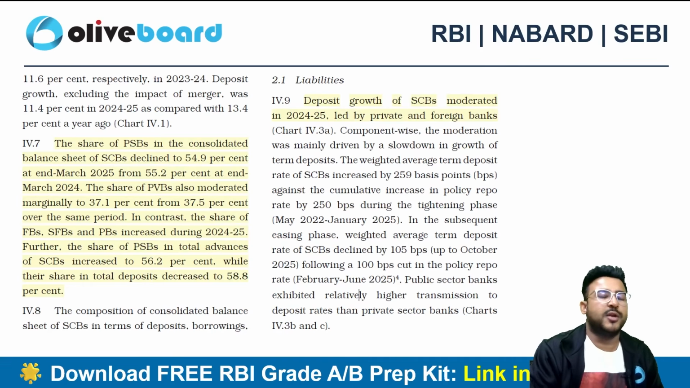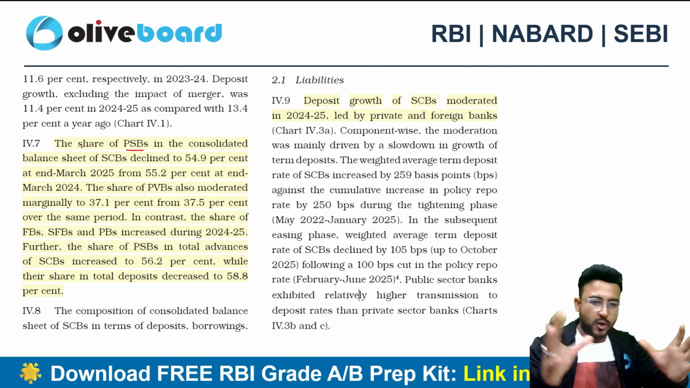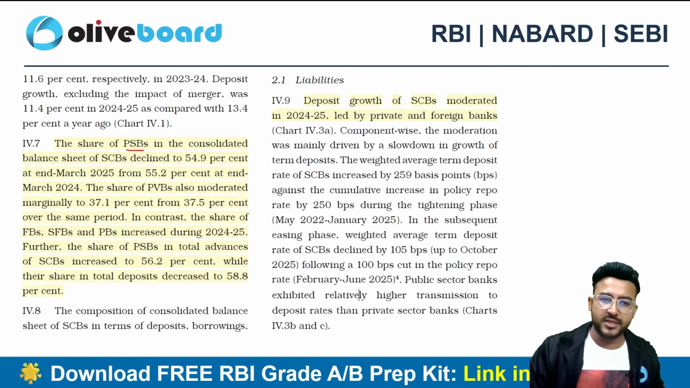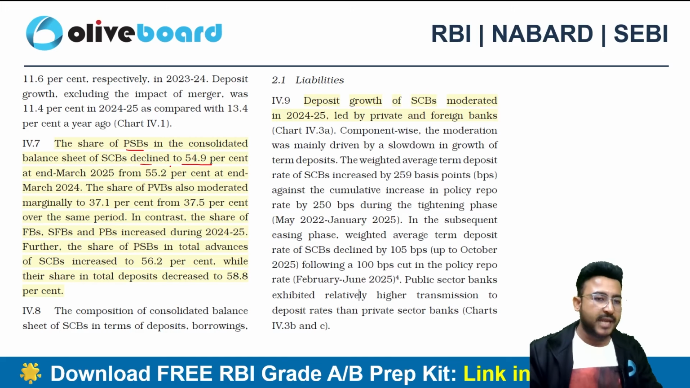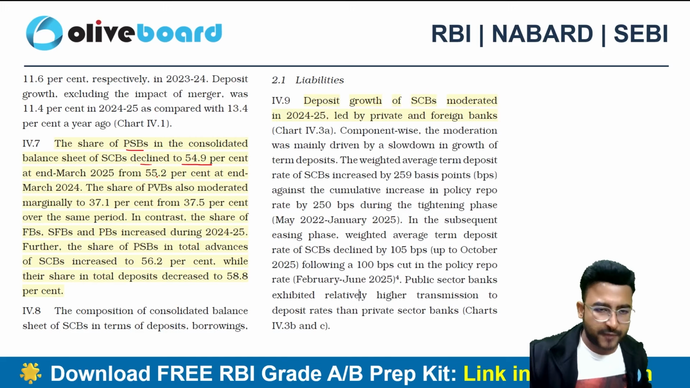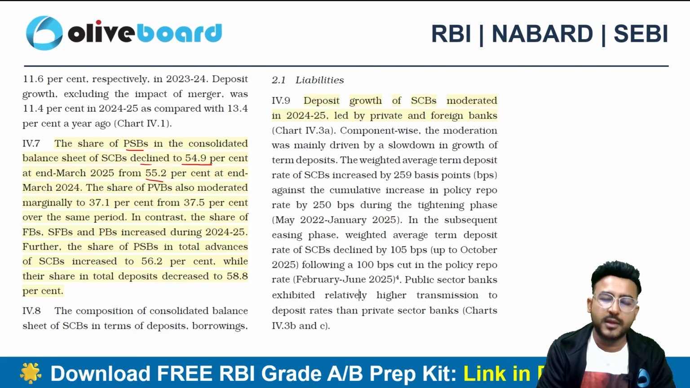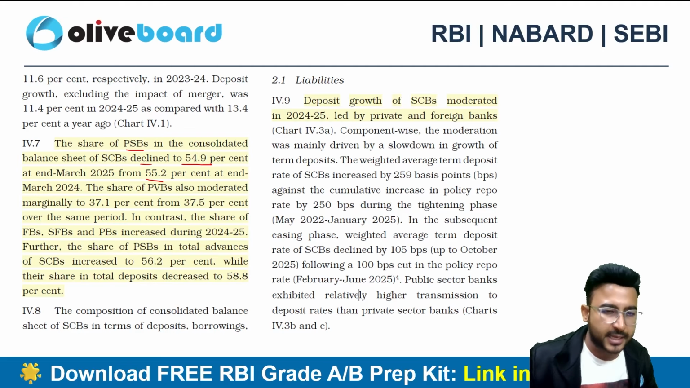If I talk particularly about the share of PSBs, which is public sector banks, in the consolidated balance sheet, the share of public sector banks declined to 54.9%. Earlier it used to be 55.2%. So there is a very slight decline here. Now the balance is 54.9, right?